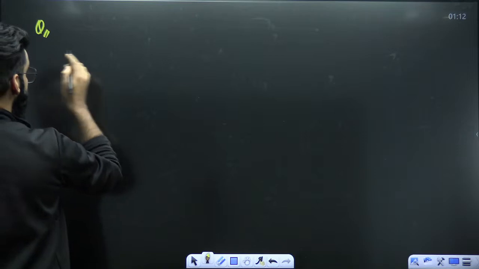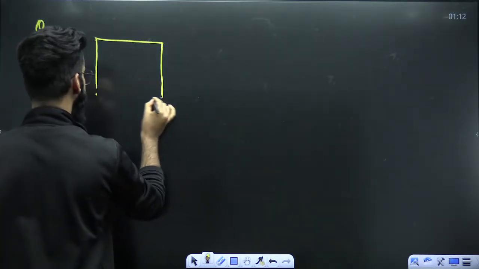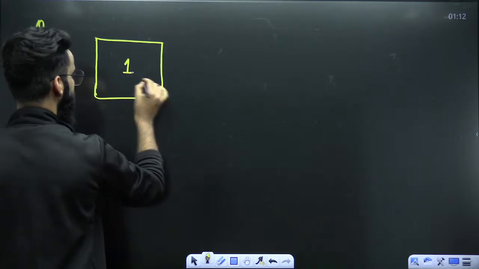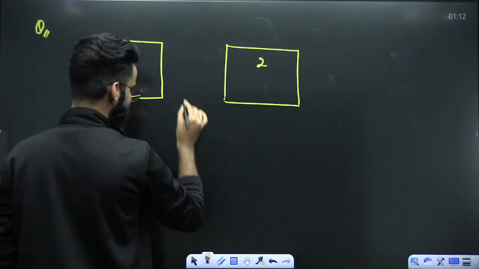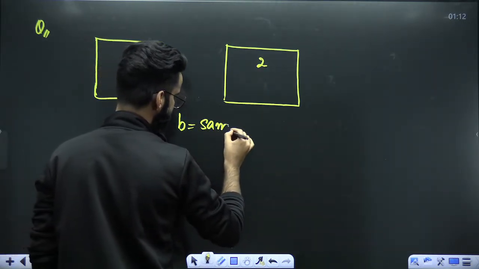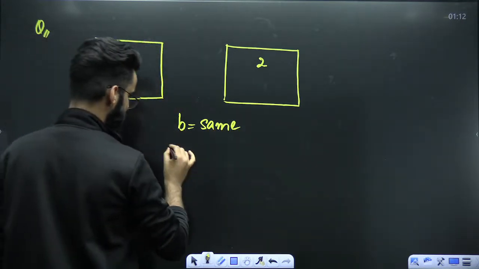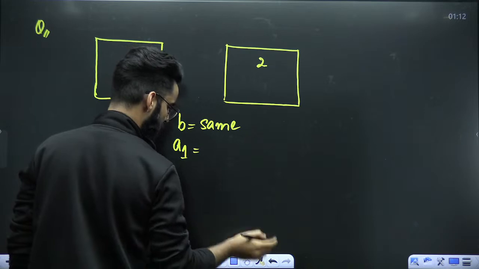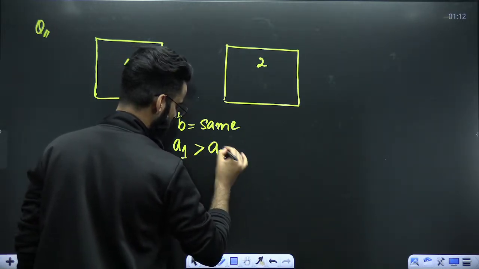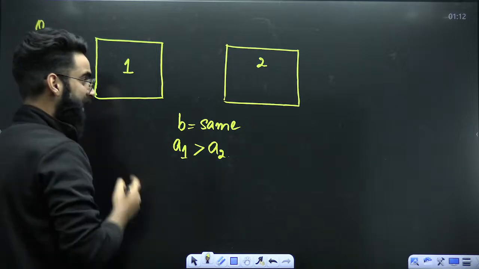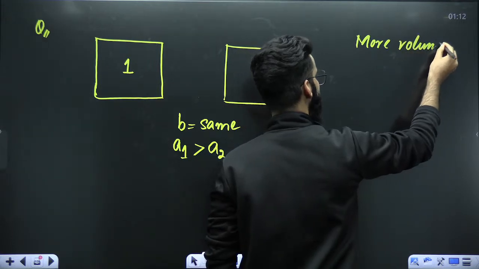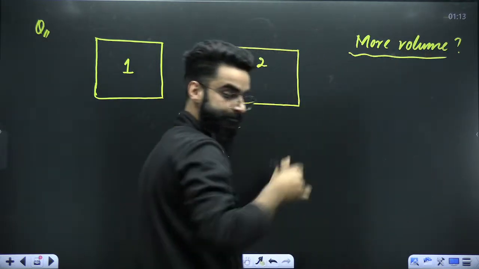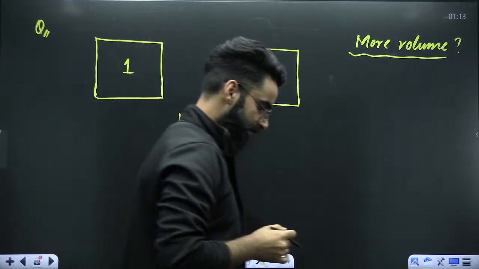Okay, if you got it, then tell me the answer of this question. Let's say this is one container. It contains gas 1. We have one more container. It contains gas 2. Let's assume the b value for both the gases is the same. The a value for gas 1 is more than the a value for gas 2. Now you tell me, which gas has occupied more volume? Gas 1 or gas 2? Quickly.